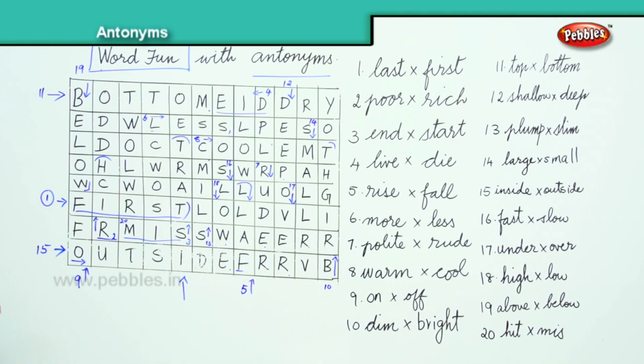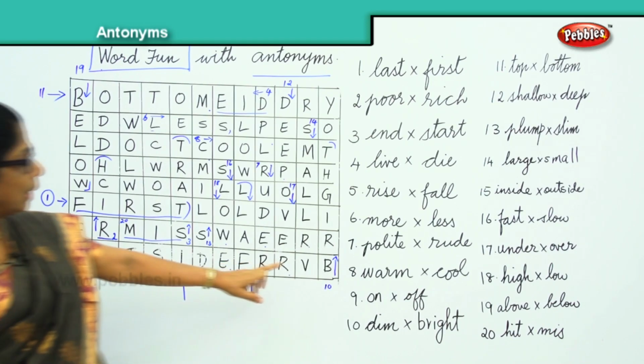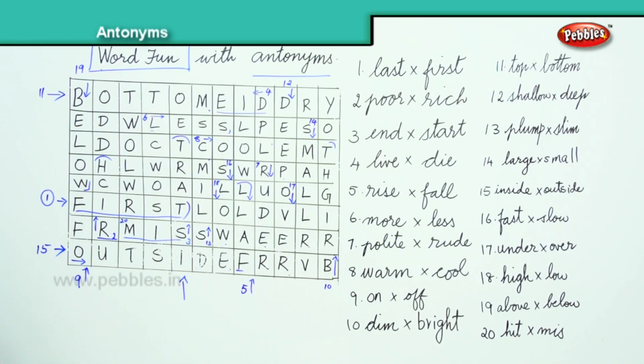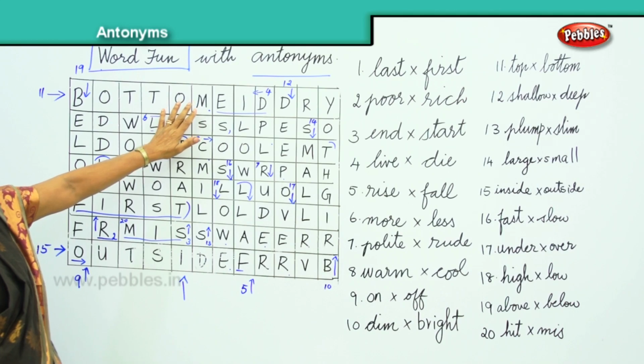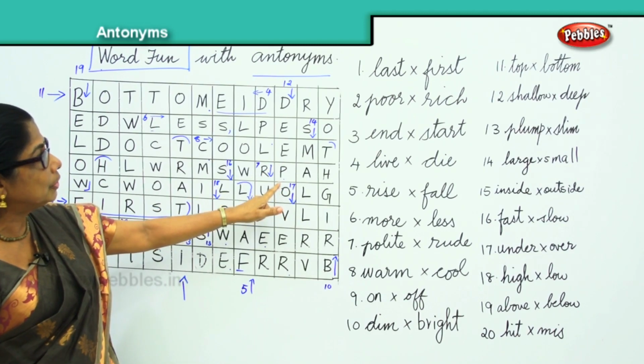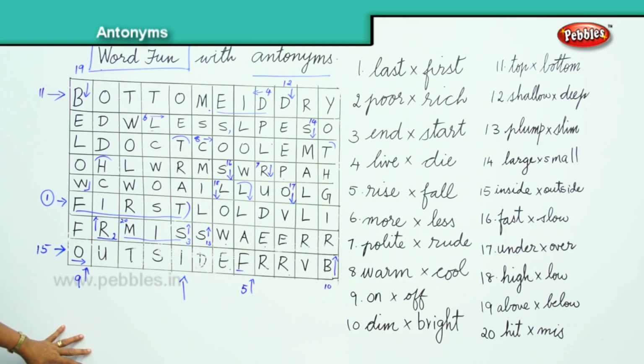And 10 you have dim light and bright light. Dim light, and 10th word is bright. B-R-I-G-H-T, dim, bright. Finally, we have top and bottom. 11th word, top, and you have the bottom, B-O-T-T-O-M, bottom. Shallow and deep. Shallow, that's the 12th word, and you have here deep. Plump, 13th, slim, plump person, slim person.